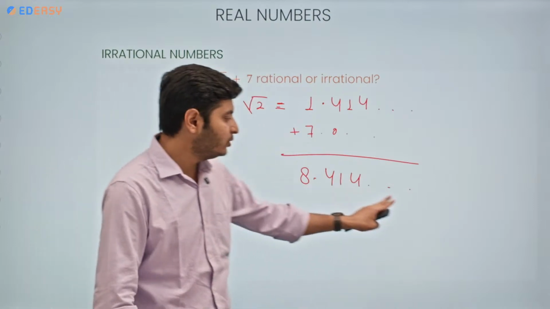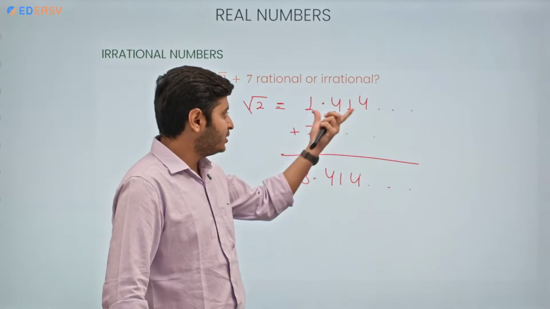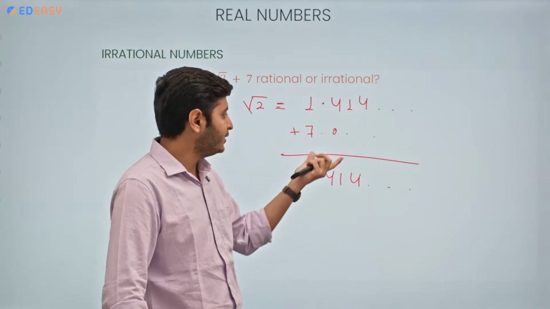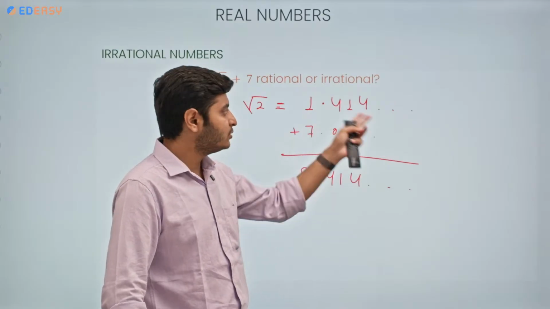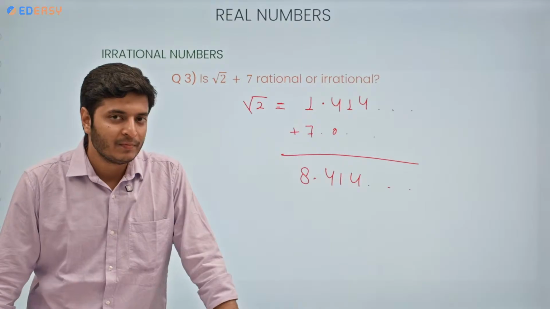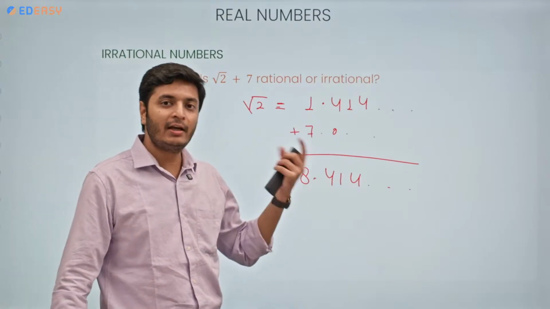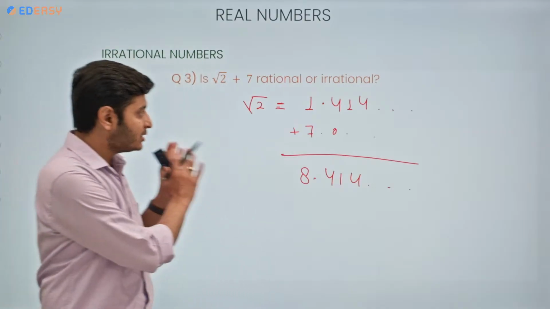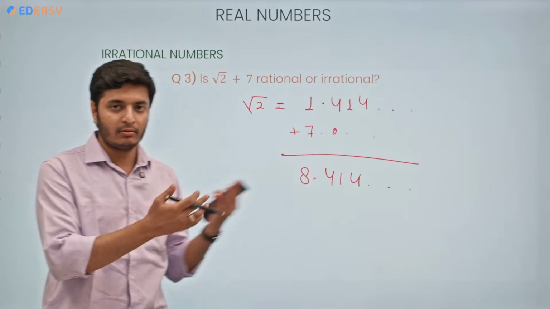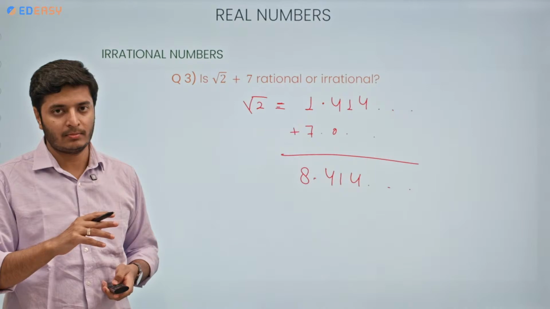Now look at this new number. It has the same decimal expansion, because we are not adding anything after the decimal. Even if we are adding, we must not be getting any particular pattern, correct? So the decimal expansion is not changing. It means the resultant number is also irrational. This is just for the idea of what is happening here. But the proof that you need to write in your exam is the previous one, okay?